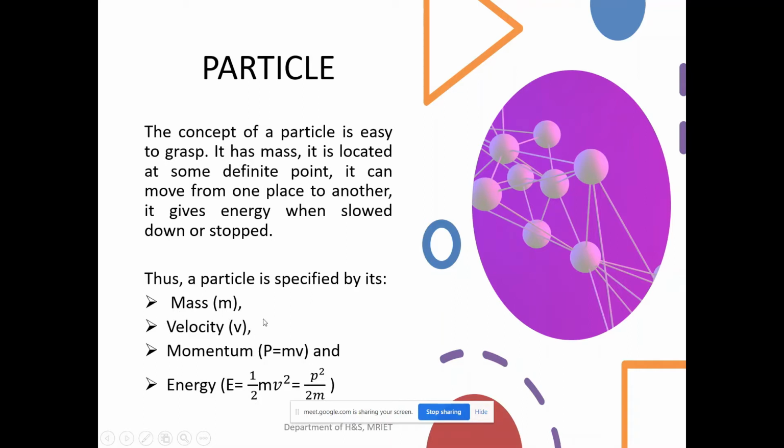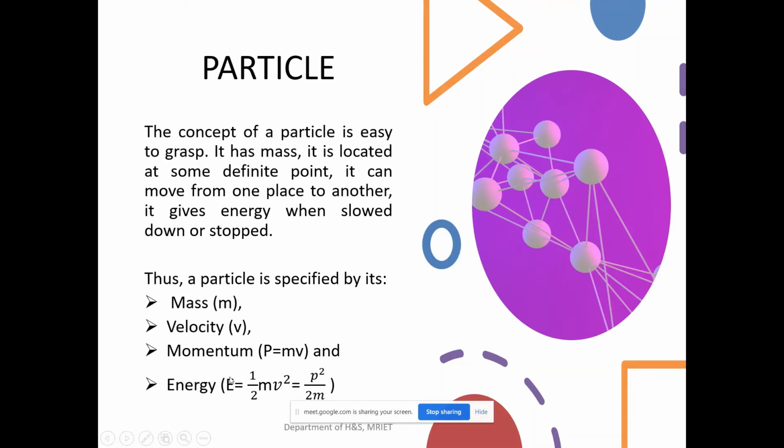See here, once the particle has mass and possesses velocity, obviously it possesses momentum, isn't it? Why? Because momentum is the product of mass and velocity. Once it possesses momentum and mass, obviously it possesses energy or kinetic energy.